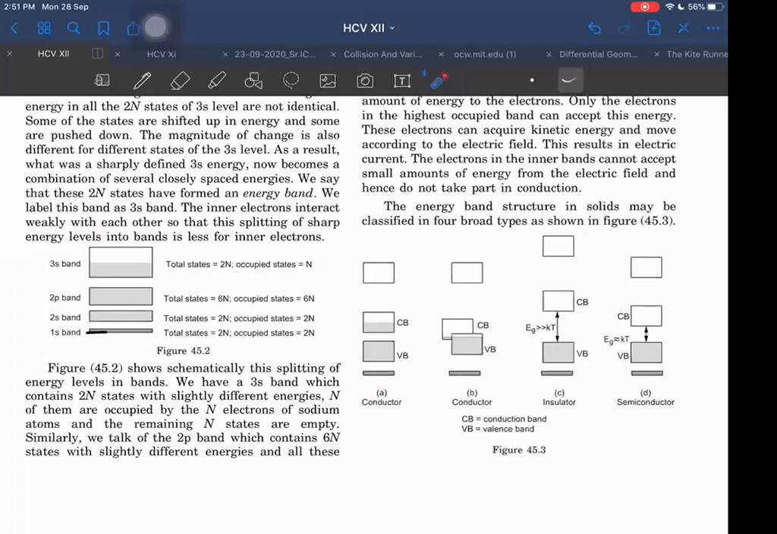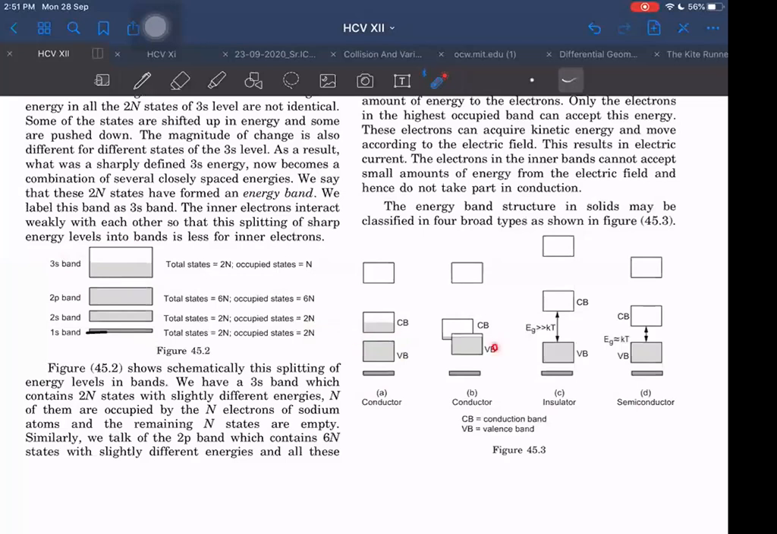In a conductor, this is the conduction band, this is the valence band. These conduction band electrons are free to conduct. They can conduct easily. Wait a second. Conductor, insulator is something that is right here. Yes, right only.